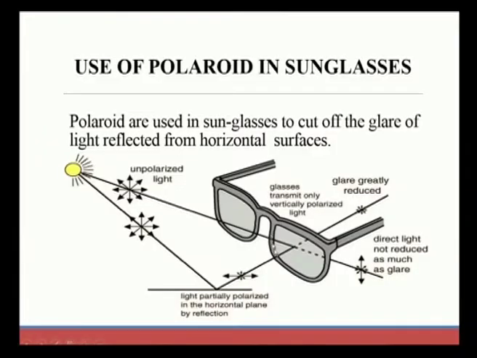Also, when unpolarized light falls directly on the sunglasses, the direct light is not reduced as much as what we observed with the reflected one. The reflected light has its glare greatly reduced, while the directly incident light does not get much reduction of the glare of the sun.